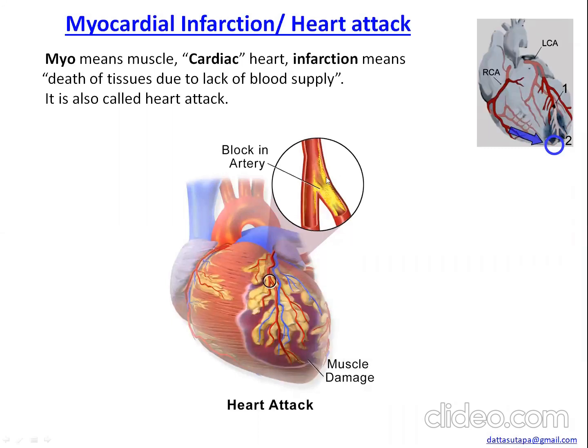Here, suppose this is the coronary artery and this is the development of plaque. If there is plaque formation, the region beyond the plaque may not get sufficient oxygen and nourishment. Like here, at this point, there is a plaque and the region beyond this clot is not getting enough oxygen and nourishment. So this area is becoming ill. Okay, this will lead to coronary occlusion and this will lead to severe heart attack.